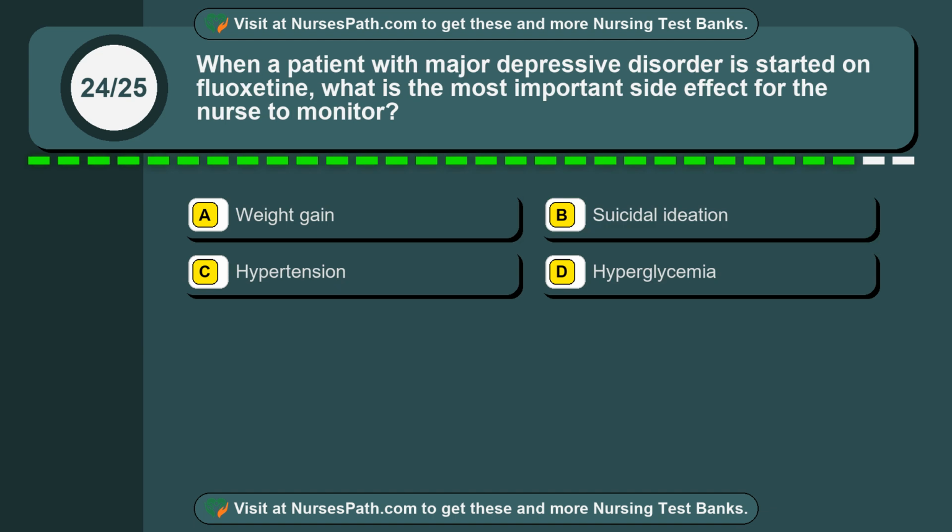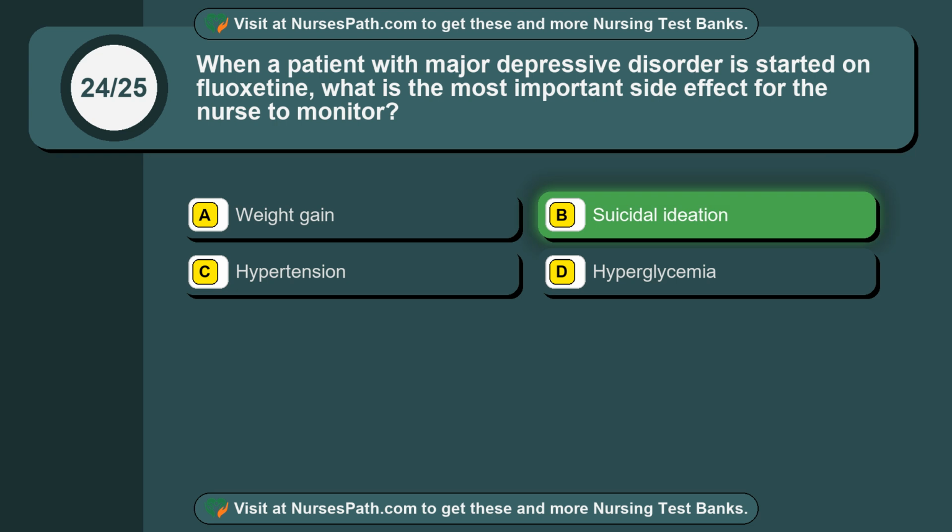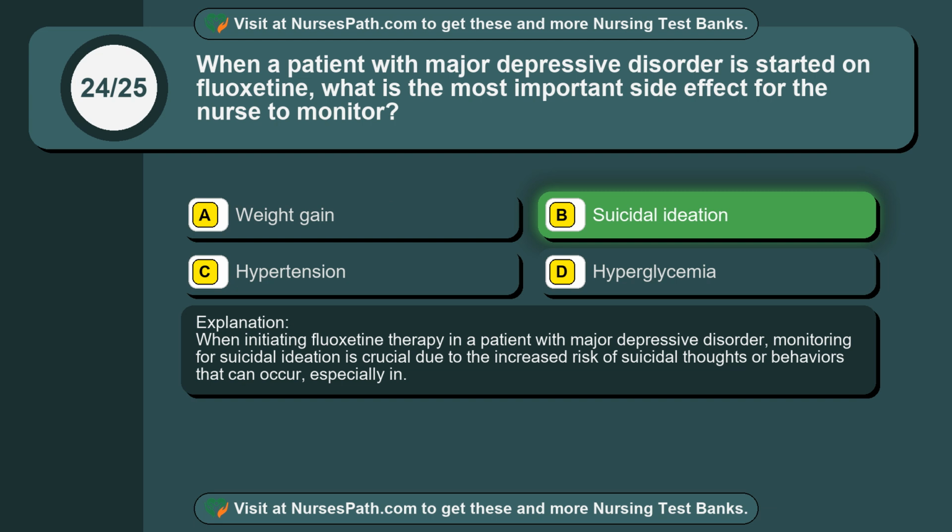Question 24. When a patient with major depressive disorder is started on fluoxetine, what is the most important side effect for the nurse to monitor? Option A. Weight gain. Option B. Suicidal ideation. Option C. Hypertension. Option D. Hyperglycemia. The correct answer is option B. Suicidal ideation. When initiating fluoxetine therapy in a patient with major depressive disorder, monitoring for suicidal ideation is crucial due to the increased risk of suicidal thoughts or behaviors that can occur, especially in